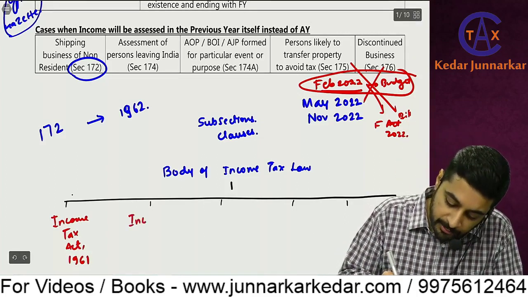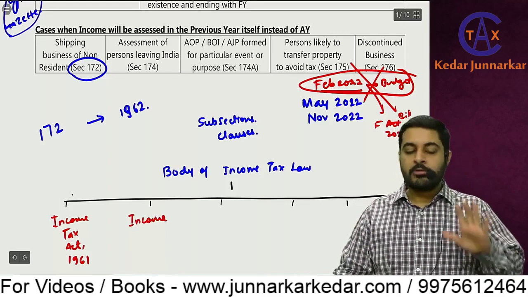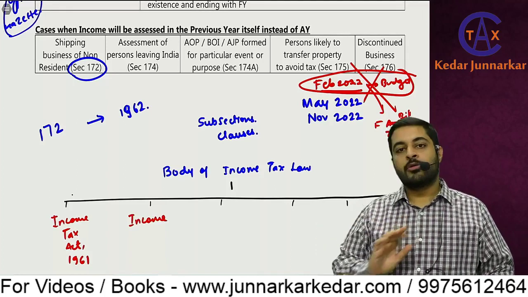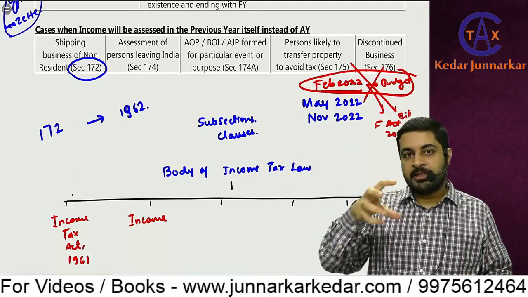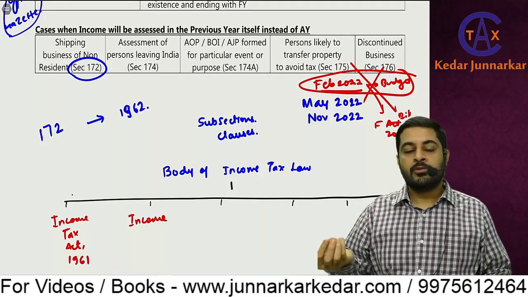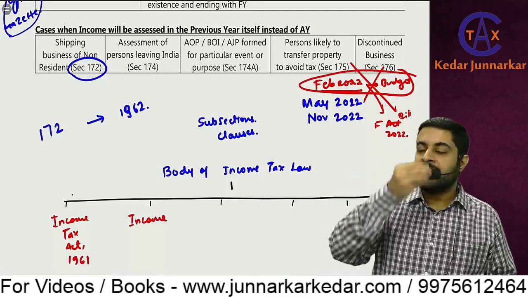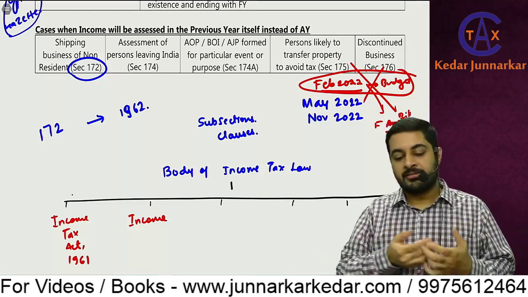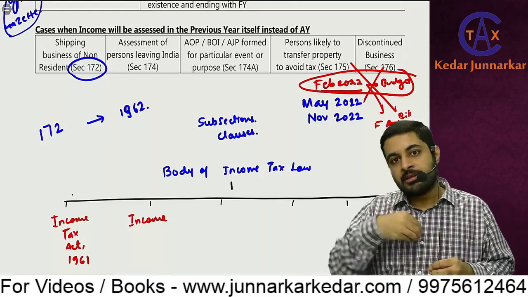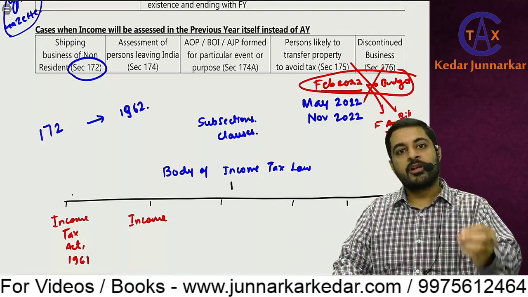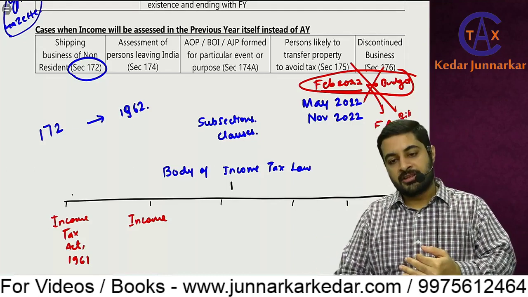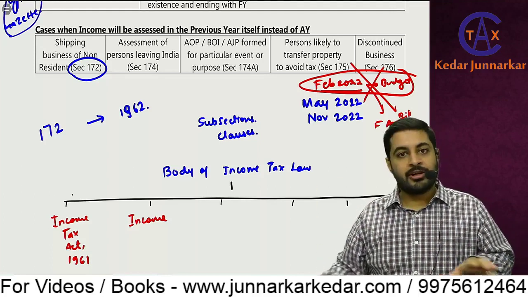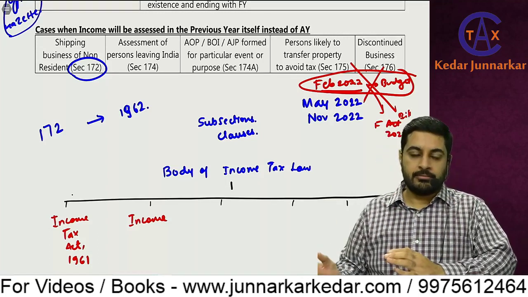Then income tax rules. But it's not going to be that today we are studying only the act, tomorrow all the notifications, then day after tomorrow only circulars. No. For example, if PGBP is there, and it relates to scientific research expense, what are the provisions in the act and rules, we'll study simultaneously. If any notification is given on that issue, there and then itself we'll study. If any circular is given, immediately after that we'll study. So we are not going to do tax separate, rules separate, circular separate. No, we are going to go concept wise.